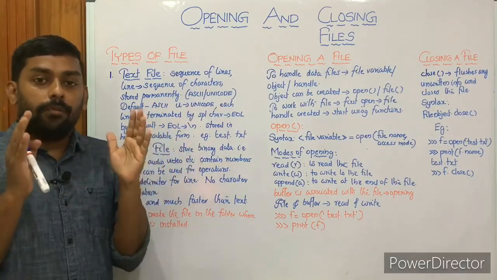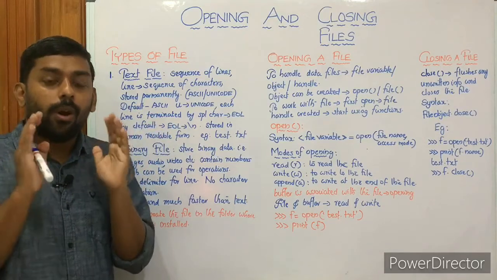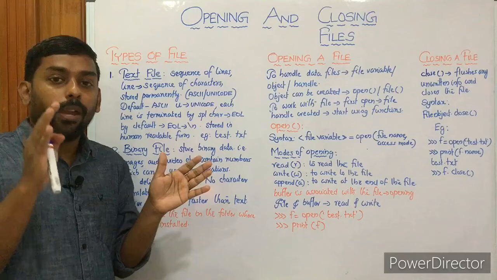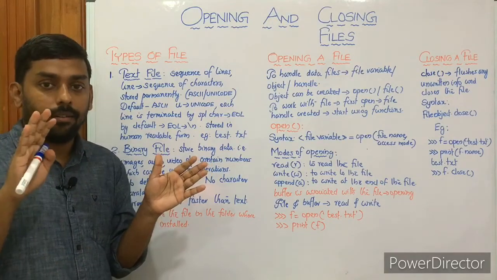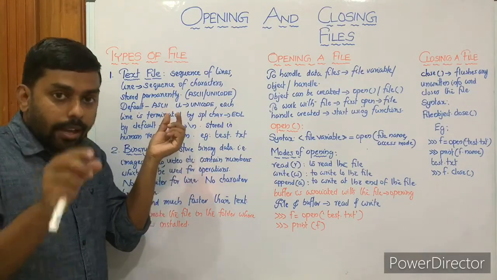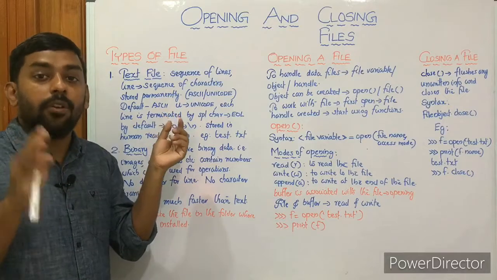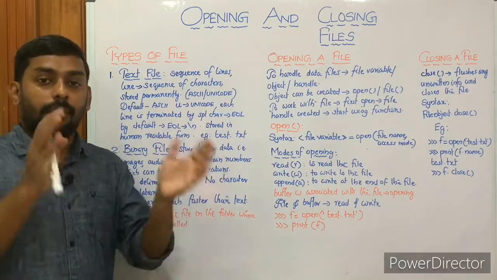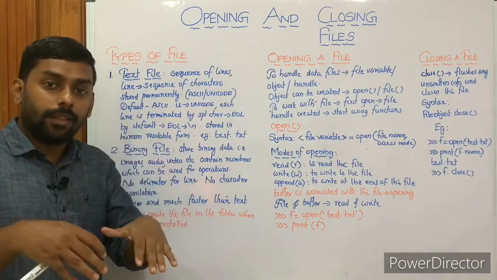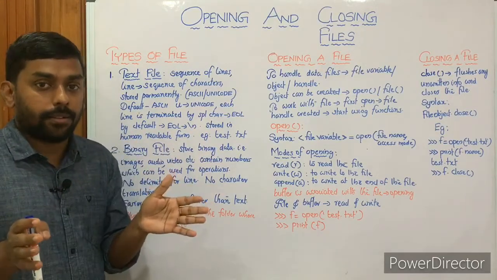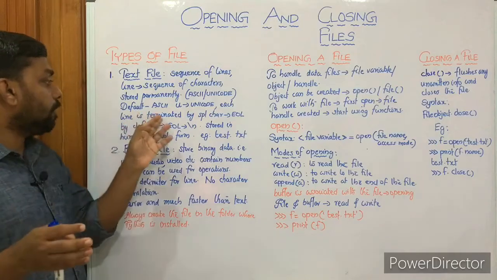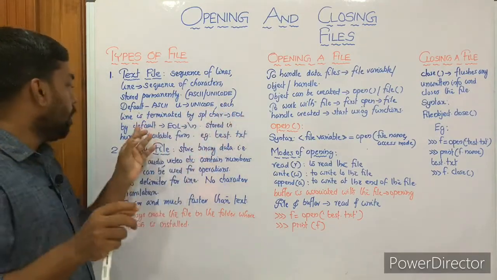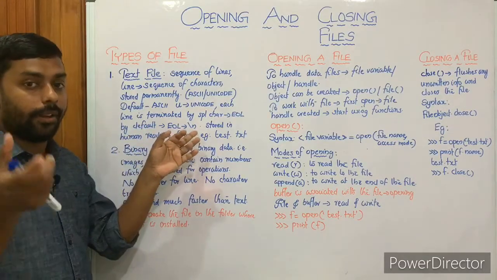That means, how can we distinguish that a line is a line? Because there is something called EOL, end of line, and by default end of line is \n. \n means new line character. After ending a line, the next will come in the next line, right? That's what end of line is. So each line is terminated by a special character. EOL stands for end of line, and by default it is \n, the new line character.